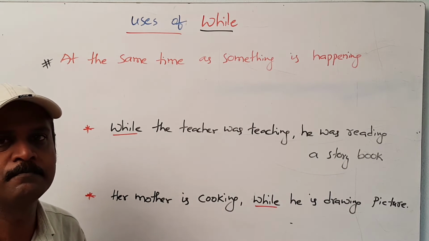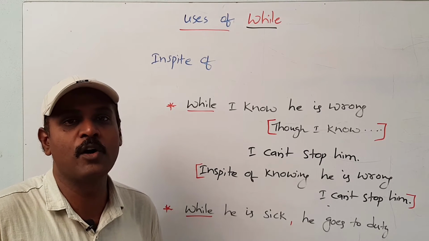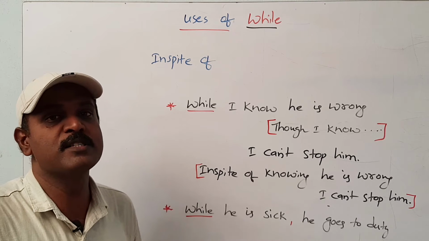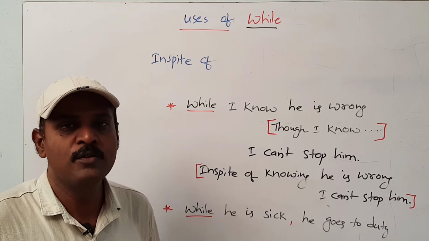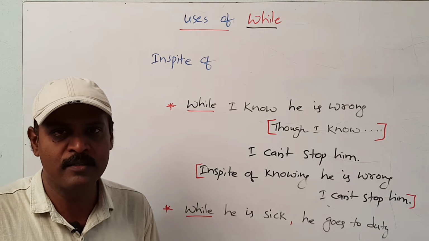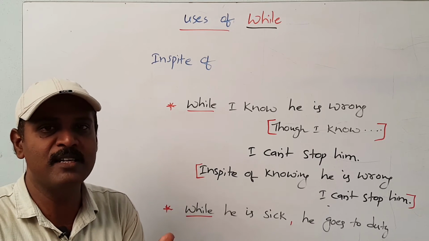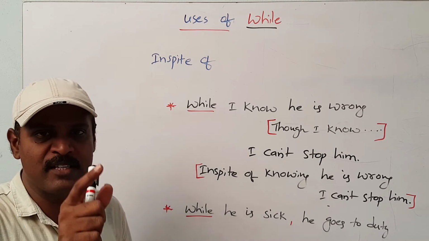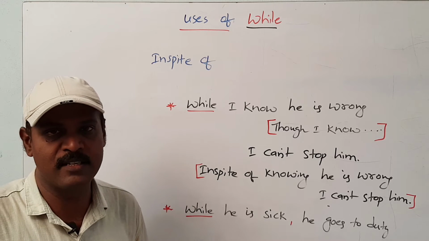Okay? Friends, now I am going to look at the third use of while. In this case, we use while in place of in spite of. Do you know simple, compound, complex? In simple, compound, complex, we have to transform one sentence into another sentence. We can write one sentence in three kinds of sentences.